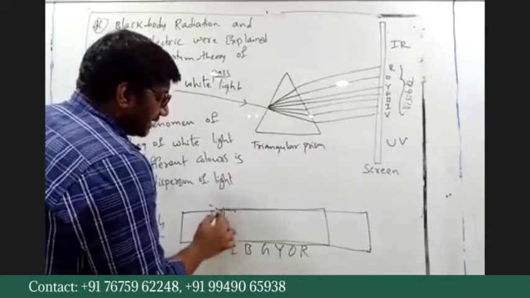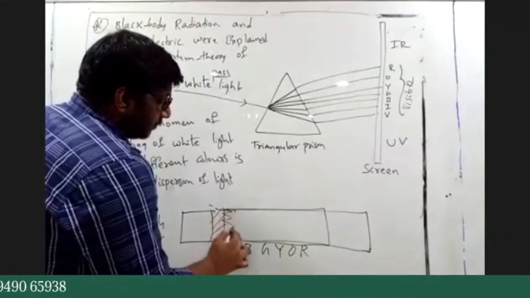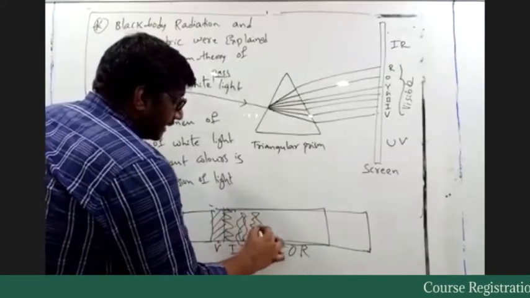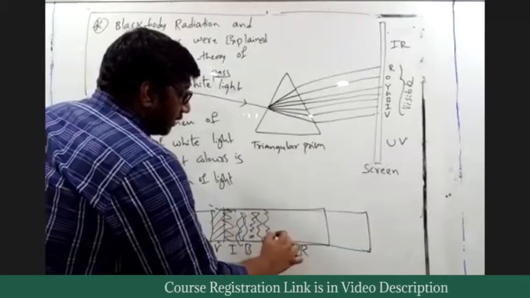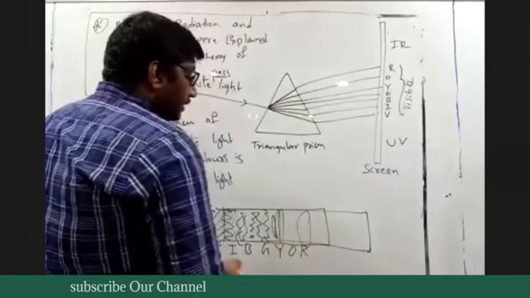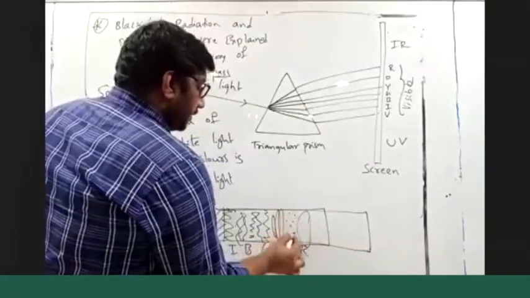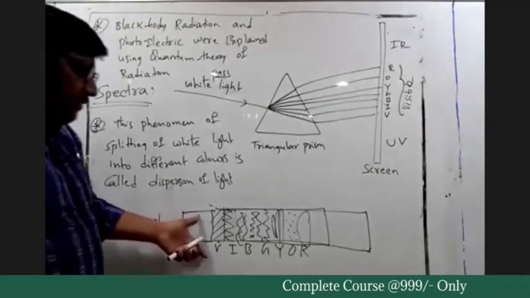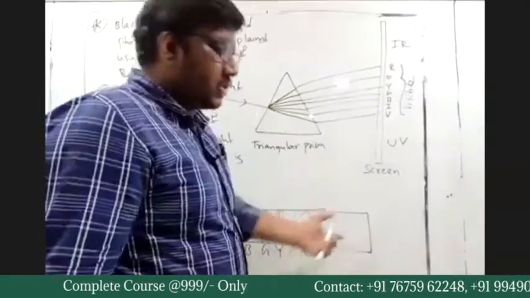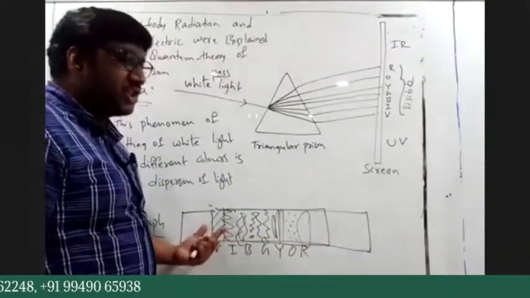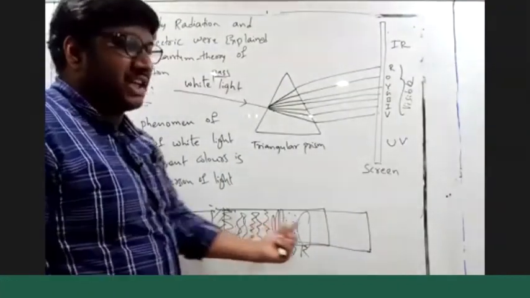Here is violet, then indigo, then blue, then green, and yellow, orange and red. That means you can see from color to color. Whatever I am drawing here, I am trying to distinguish between color and color.